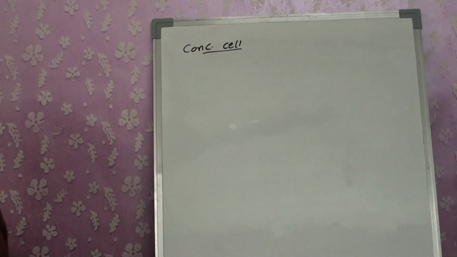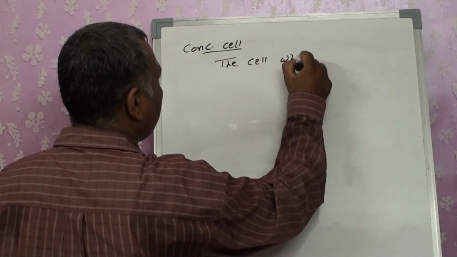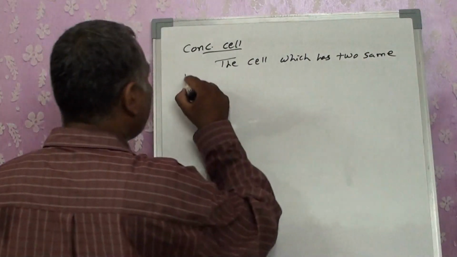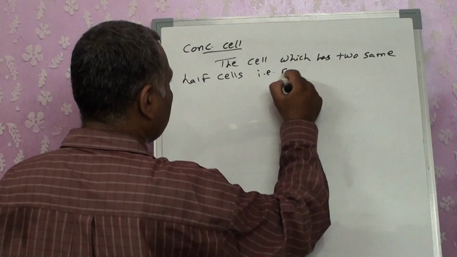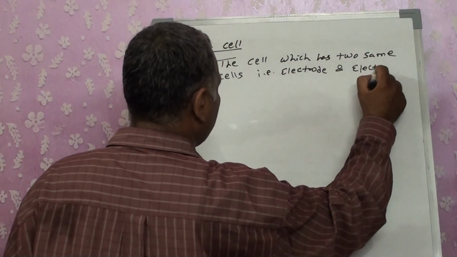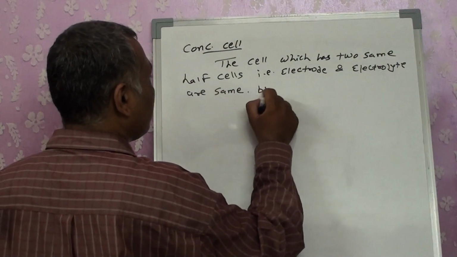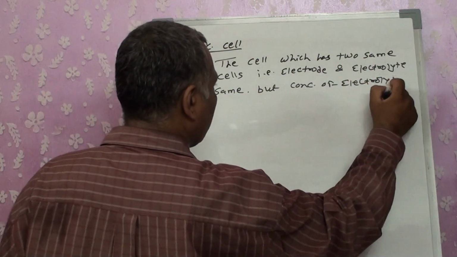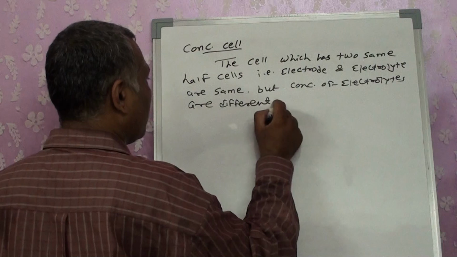Concentration cell. What is the meaning of the concentration cell? The cell which has two same half cells, that is, electrode and electrolyte are the same, but the concentration of electrolytes is different.